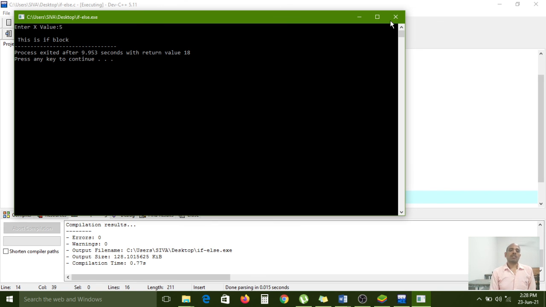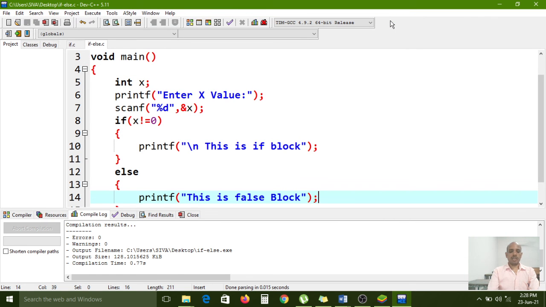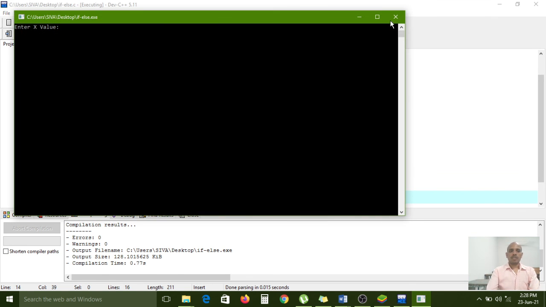Then this is the if block. So 5 means it is a true condition. Any non-zero value you pass to be validated by the if condition is true, and here I have passed 5, which is non-zero. So that means it is true, and the if block executed. Again, one more time I am executing. Carefully observe. Enter x value: 0. That is false, so the false block is executed.